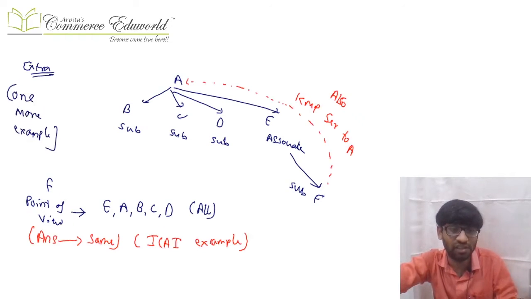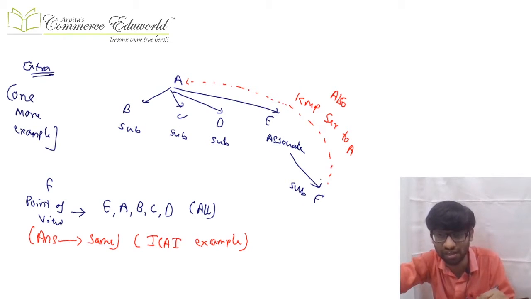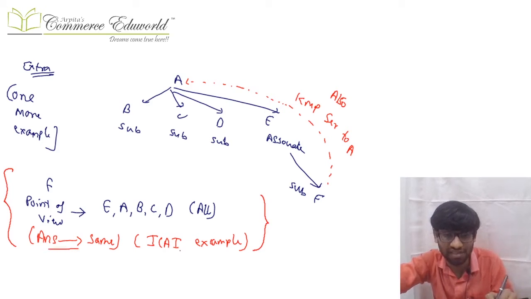The next example which I gave you was where I brought in the concept of KMP. In the same diagram, A is the parent, B, C, D are subsidiaries, E is the associate, and E has a subsidiary F. Further, F provides KMP services to A also, I just put that in. Even if it does not matter, F provides KMP services to A, that's an extra point, but in fact, from F's point of view, all of them are related only. And this is what your ICI example is also.